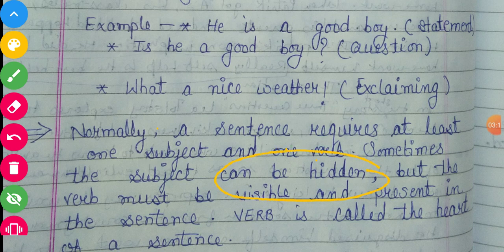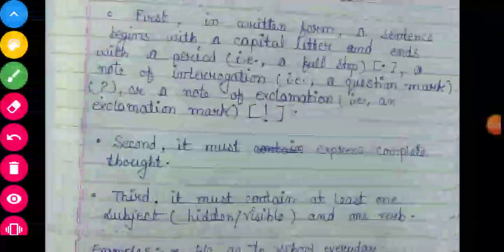Means it is not written in the sentence, we do not speak it, but the verb is always visible, it is always present in the sentence. So, verb is called the heart of a sentence because it is every time visible and every time present in the sentence. So, it is known as the heart of the sentence.